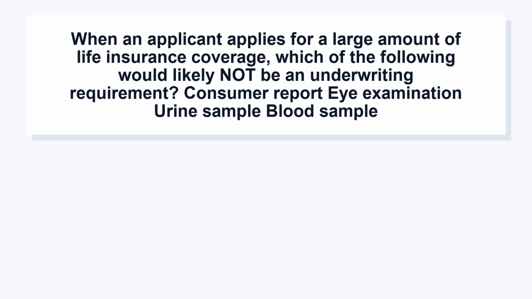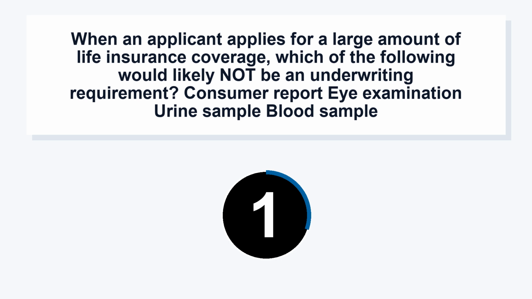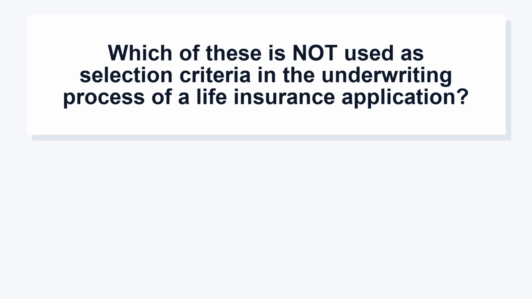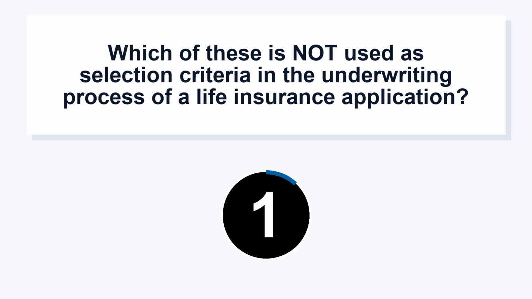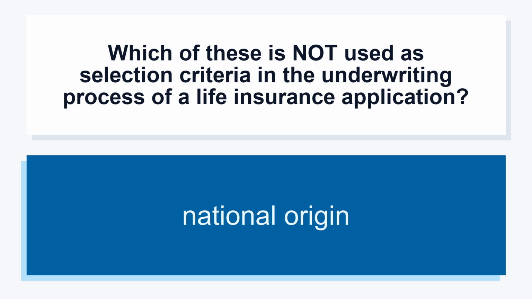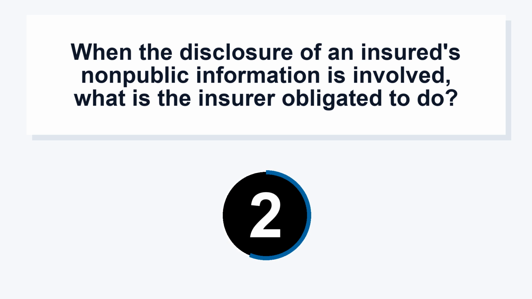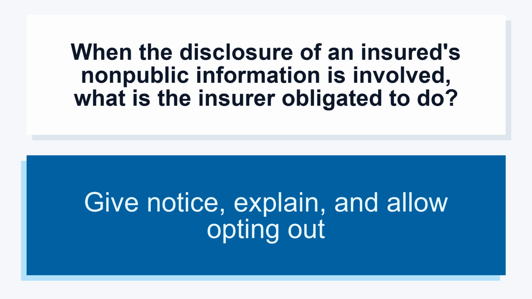When an applicant applies for a large amount of life insurance coverage, which of the following would likely not be an underwriting requirement? Consumer report, eye examination, urine sample, blood sample. Eye examination. Which of these is not used as selection criteria in the underwriting process of a life insurance application? National origin. When the disclosure of an insured's non-public information is involved, what is the insurer obligated to do? Give notice, explain, and allow opting out.